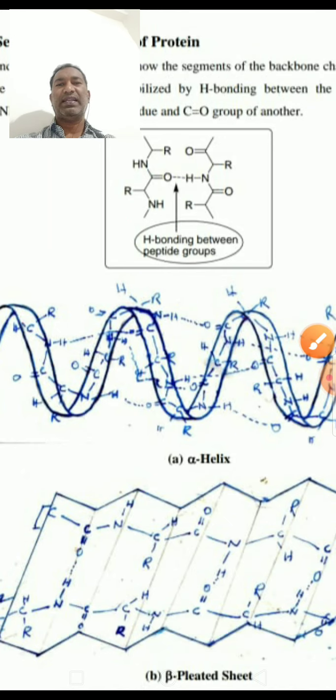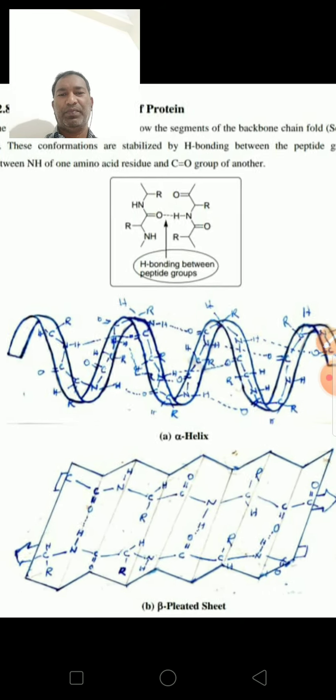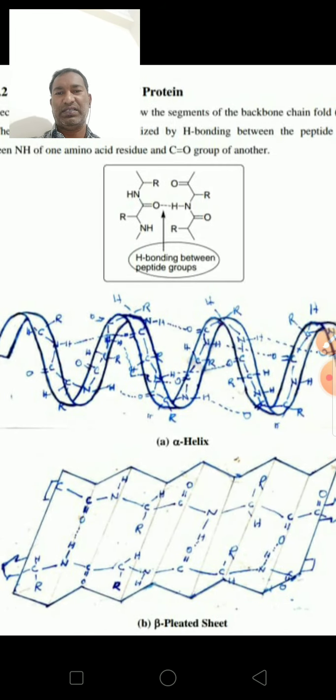The secondary structure of protein gives two types. One is alpha helix and the second one is the beta pleated sheet. This is the alpha helix structure.